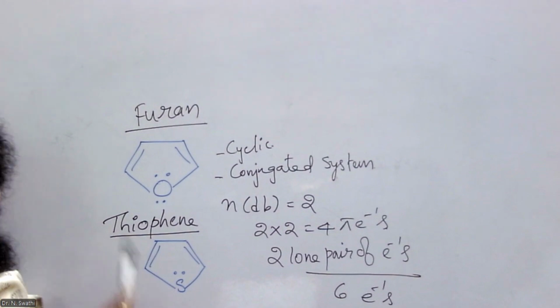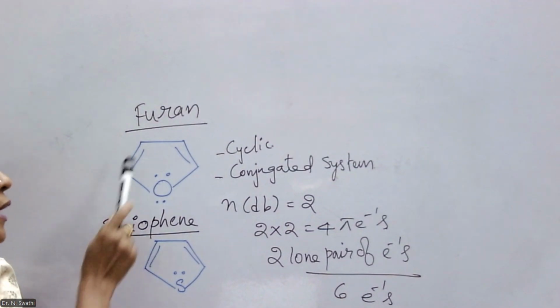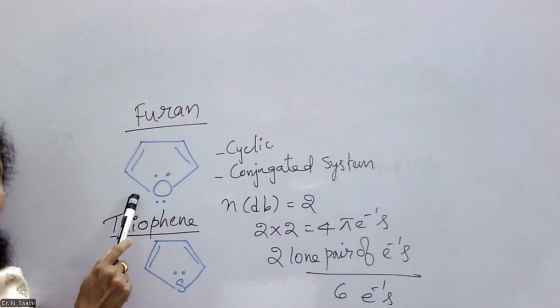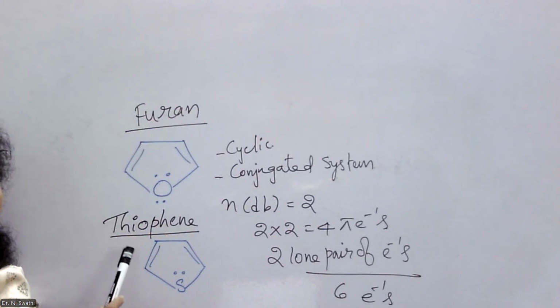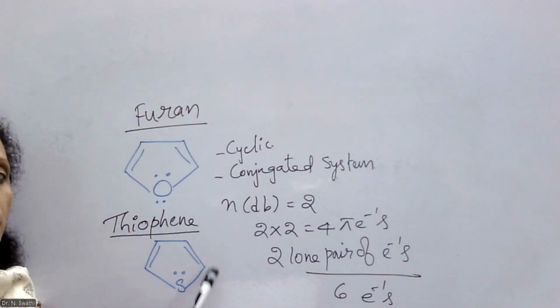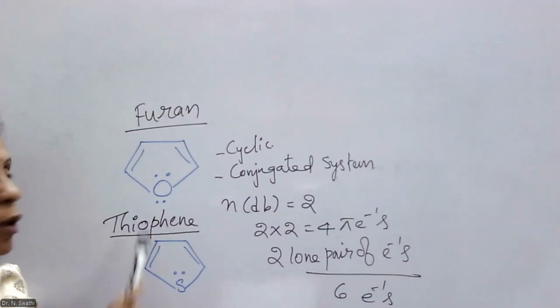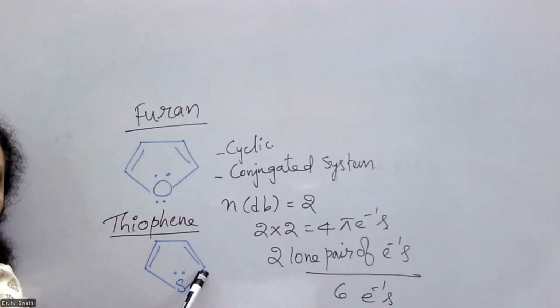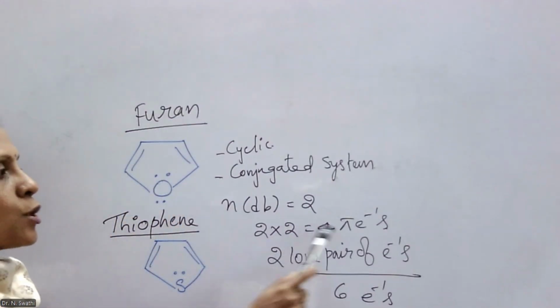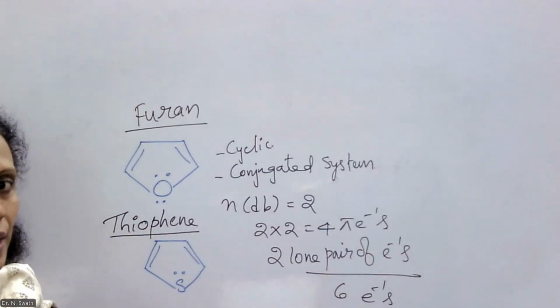Similar to pyrrole, even furan and thiophene are also 5-membered heterocyclic ring systems. In case of furan, it is a 5-membered ring having oxygen as heteroatom, whereas thiophene is a 5-membered cyclic ring having sulfur as heteroatom. In these 2 molecules also, 2 double bonds are present at alternate positions, that means they are in conjugation. So overall, they account for 4 pi electrons.